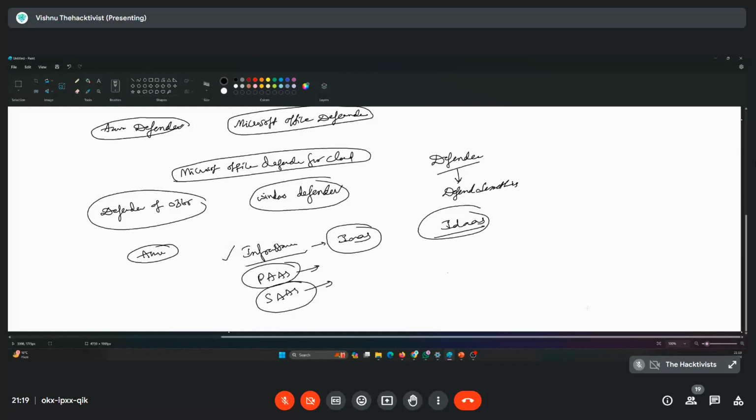For Office 365, we have an online Office, Microsoft Office. Now, whenever we talk about Office, we always think of Word and all, right? But other than that, there are more than 20 different services provided by Office 365. Office 365 means it provides all the services of Office. Now we have to secure this because it is in the cloud, so we have Defender for Office 365, O365 Defender, we consider.